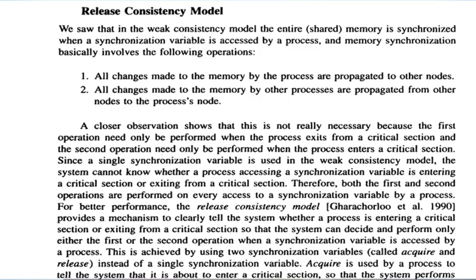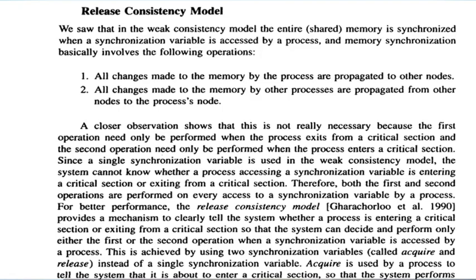This is somewhat similar to the weak consistency model, where we have used a synchronization variable, and this variable is accessed by a process. Memory synchronization basically follows two operations: changes are propagated, and they can be accessed, visible to other nodes.